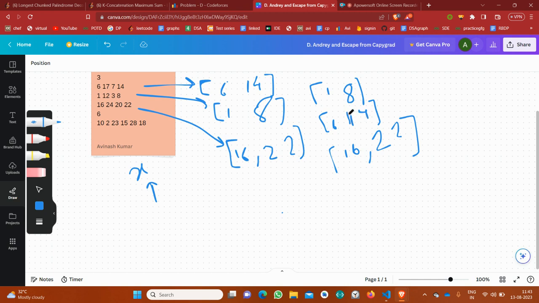Now one thing you can recall: I can merge these. Why? Because I can prove that all the points in this range can be teleported to a maximum of 14. All the points within these two segments can be teleported to 14 itself. Why am I saying so? Because one segment was 1 comma 8, and another segment was 6 comma 14.